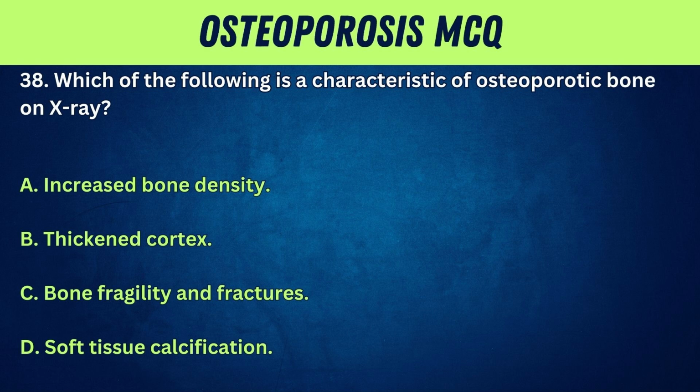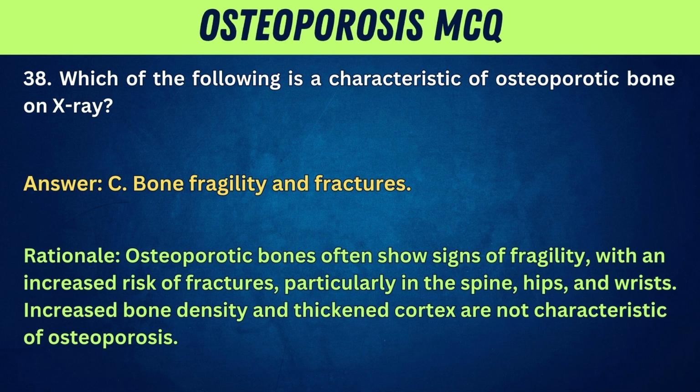B. Thickened cortex. C. Bone fragility and fractures. D. Soft tissue calcification. Answer: C. Bone fragility and fractures. Rationale: osteoporotic bones often show signs of fragility with an increased risk of fractures, particularly in the spine, hips, and wrists. Increased bone density and thickened cortex are not characteristic of osteoporosis.